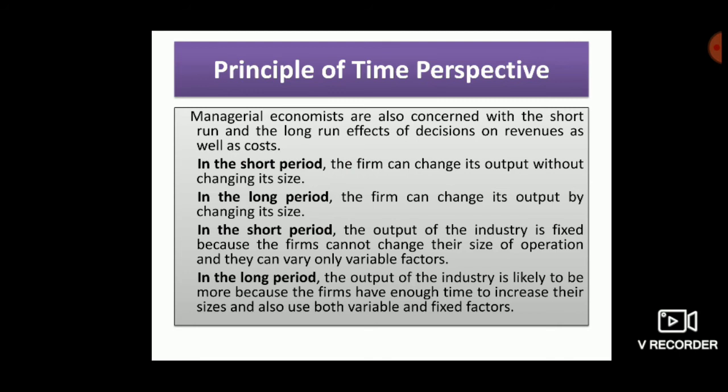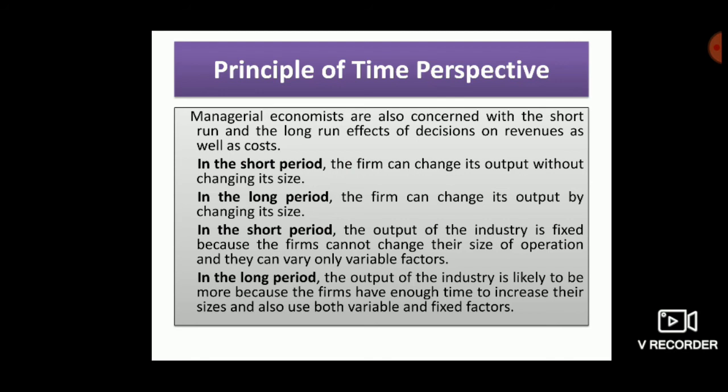But if you have a long period, the firm can change its output by changing its size because you have enough time. If you want, you can change a lot of cost and size also.